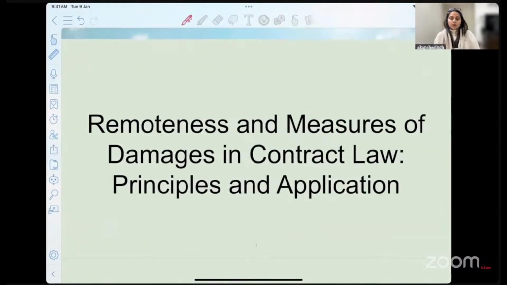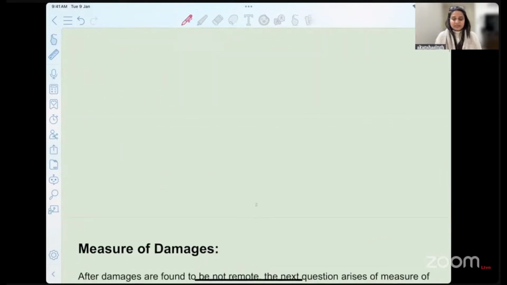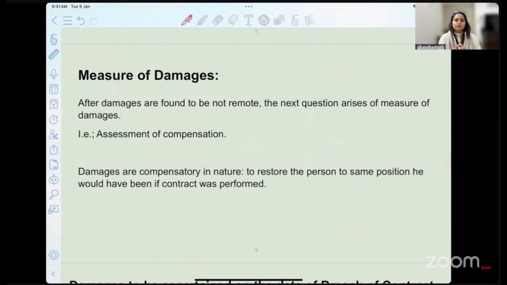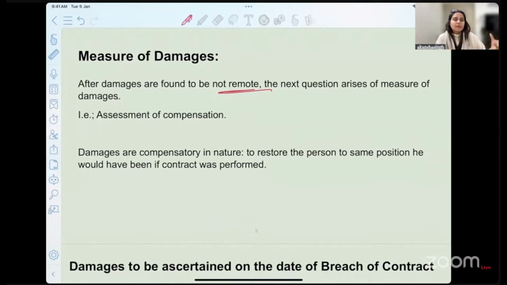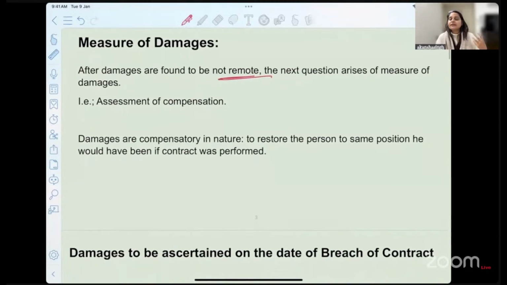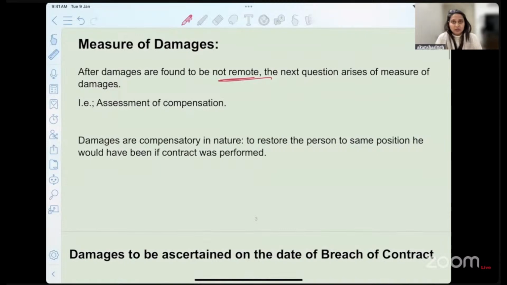So we have to start with our discussion of remoteness and measurement of damages. Now, what have we written over here? After the damages are found to be not remote, you remember that when we were discussing in yesterday's class, I told you that it can be either in the usual nature of the transaction. When we speak about usual nature, what is that? It is when both the parties are aware of what they are entering into, what they are committing to each other. That was the first aspect of it. The second was special damages, where there are special consequences. You must give the special knowledge to the other person.